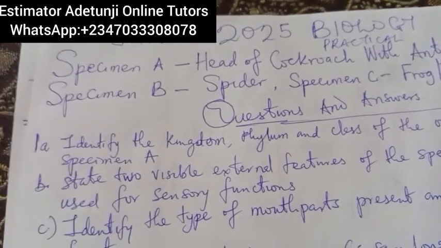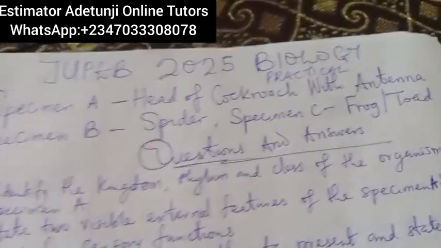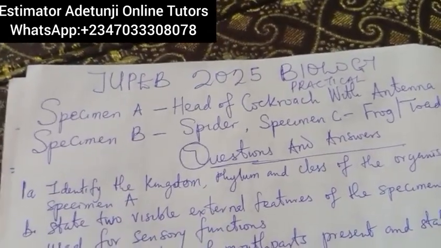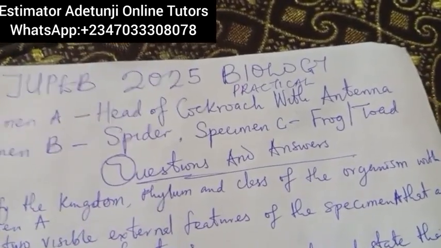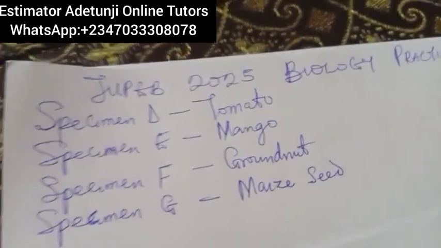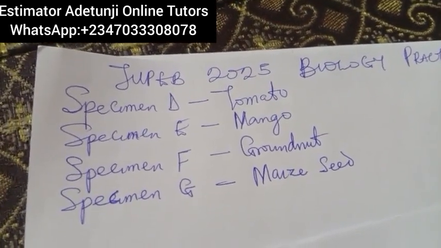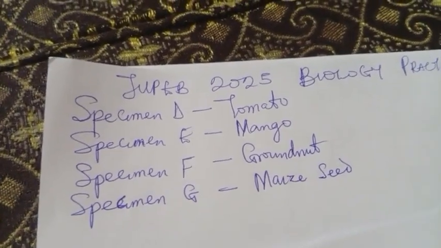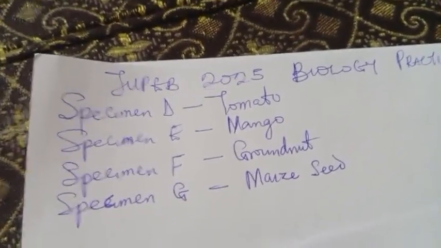The specimens run from Specimen A, head of cockroach with antenna; Specimen B, spider; Specimen C, frog or toad; and we have Specimen D, tomato; Specimen E, mango; Specimen F, groundnut; and the last, Specimen G, maize.